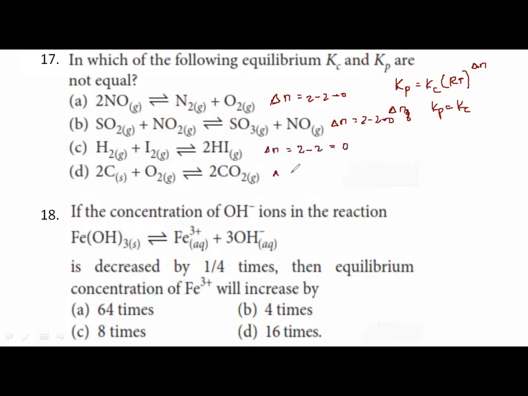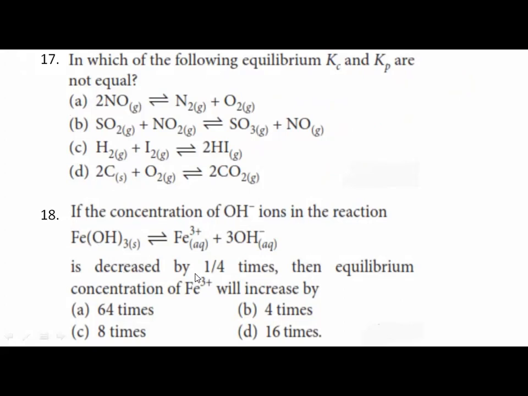Here delta N, it is 2 minus, this is solid, I will ignore it, so 1 that is equal to 1. That means it is not equal to 0. So here Kp is not equal to Kc. Otherwise, in all these equations, Kp is equal to Kc. Is that understood?